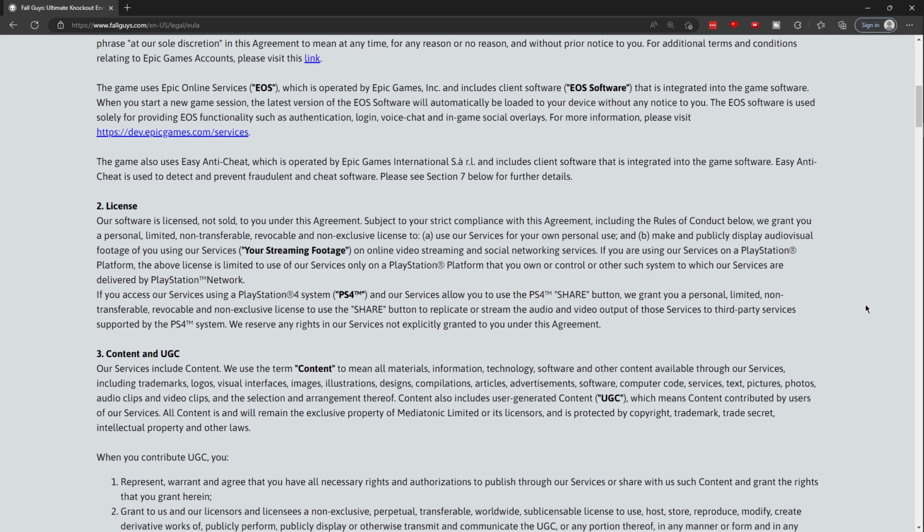The game uses Epic Online Services, EOS, which is operated by Epic Games Incorporated, and includes client software, EOS software, that is integrated into the game software. When you start a new game session, the latest version of the EOS software will automatically be loaded to your device without any notice to you. The EOS software is used solely for providing EOS functionality such as authentication login, voice chat, and in-game social overlays. For more information, please visit